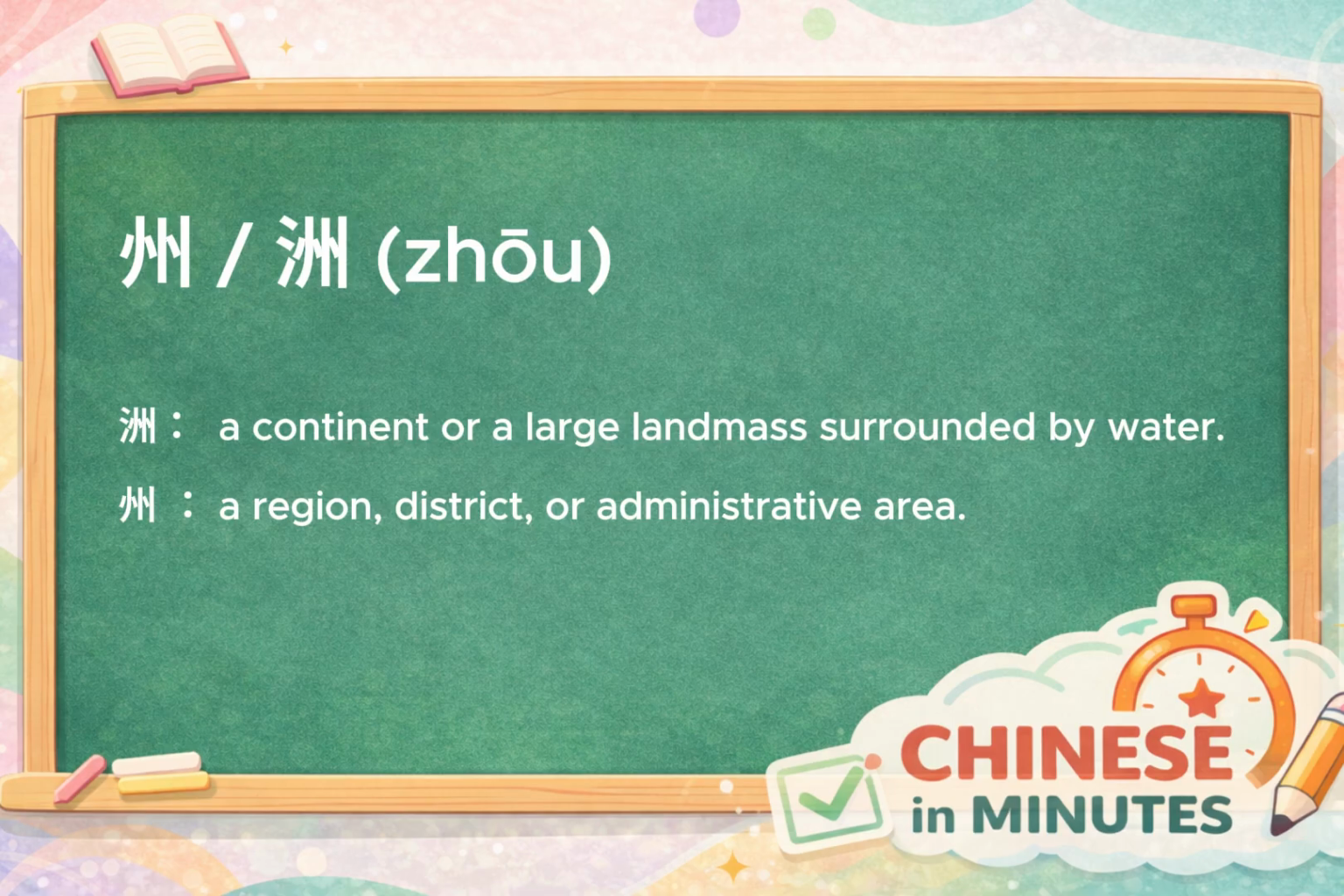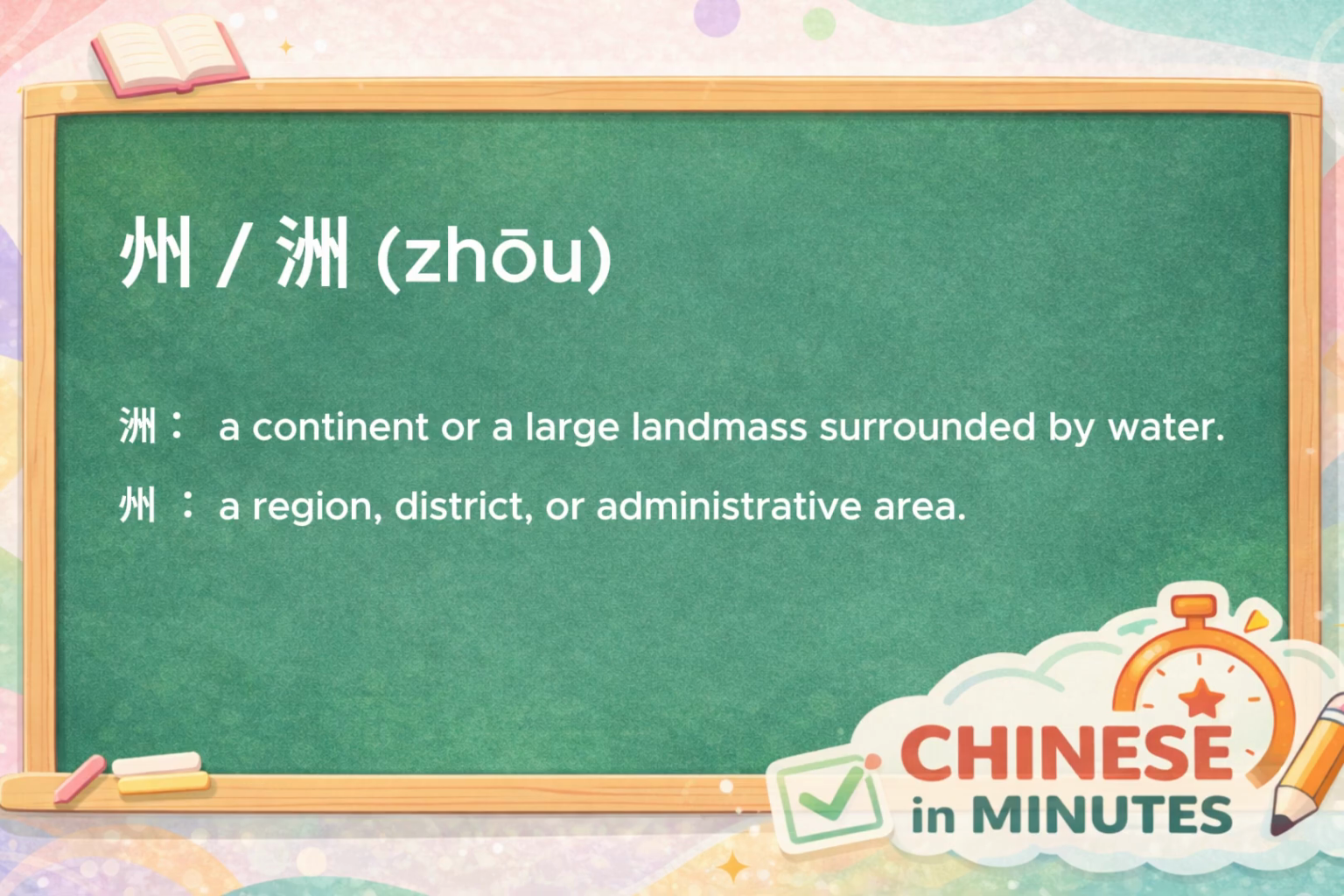Today, we learned the Chinese characters zhōu, zhou. Both characters are pronounced zhou, but they have different meanings and are used in different types of words. Zhou usually refers to a continent or a large landmass surrounded by water. Zhou originally referred to a region, district, or administrative area. Today, it often appears in Chinese place names and city names.